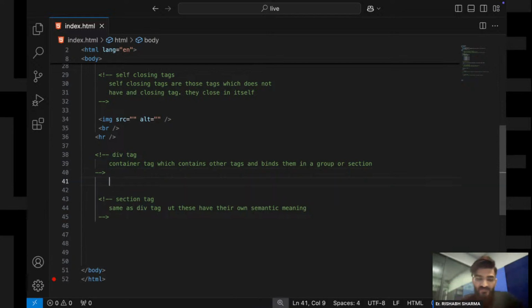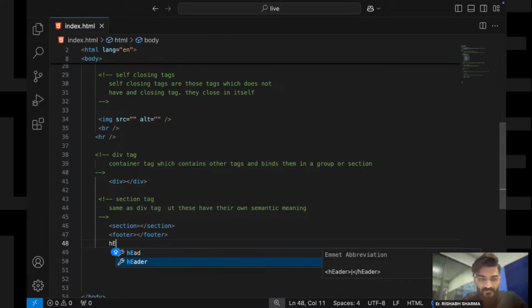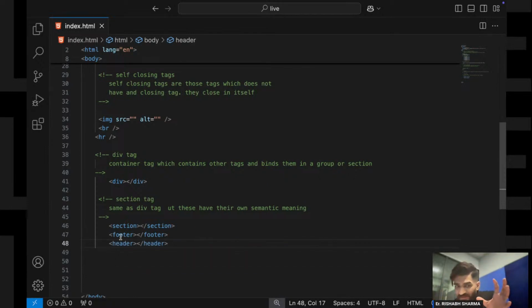If we use the div tag, we always write something like this is a div tag. And when it comes to the section tag, we can use the footer tag also, and the header tag also. If we want to add a footer section, we can use the footer tag. It has its own meaning.